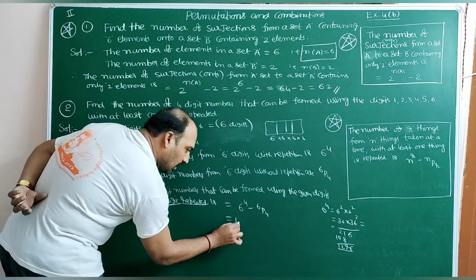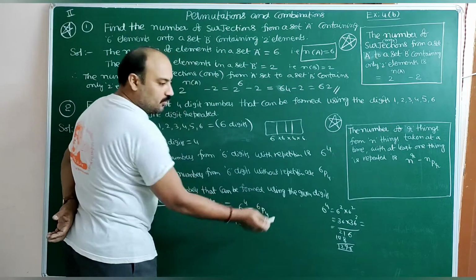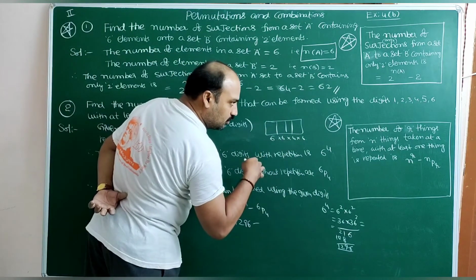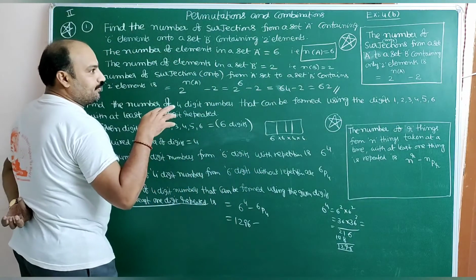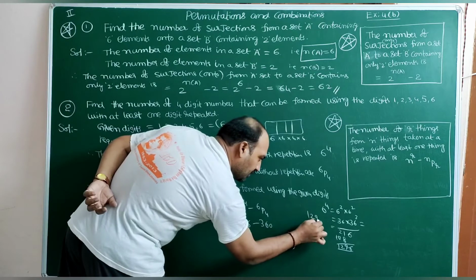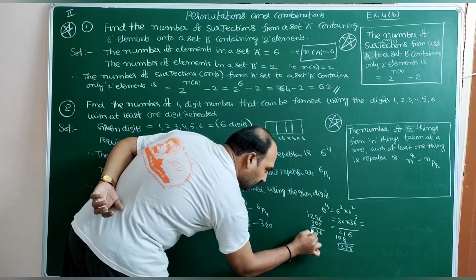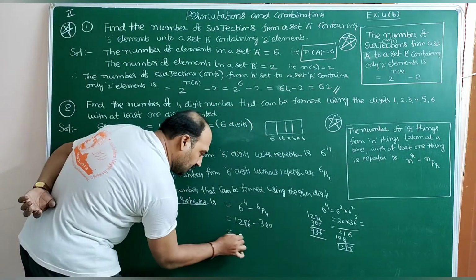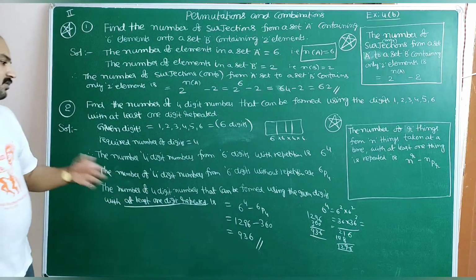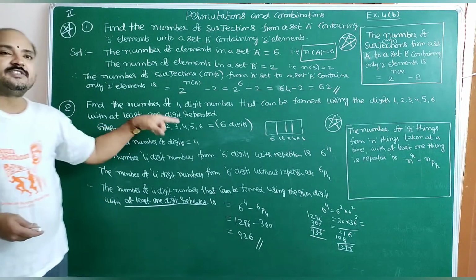So 1296 minus 6p4. 6p4 just now we discussed: 6 into 5 into 4 into 3, which is 360. So 1296 minus 360 is 936. So these are the 4 digit numbers with at least one digit repeated.